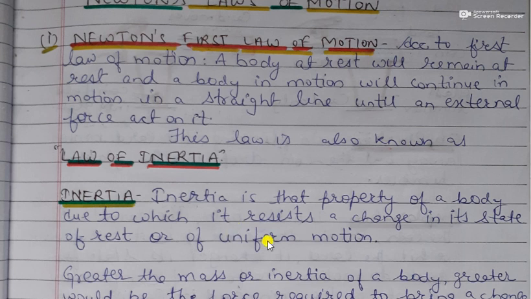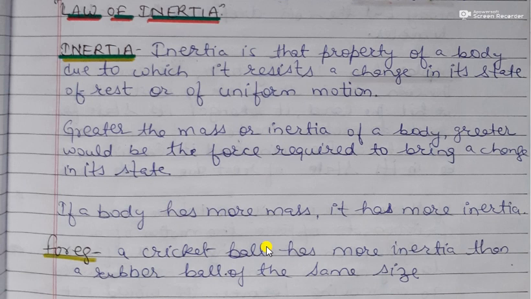Inertia depends on the mass of the body. If the mass of the body is greater, we have to apply greater force to bring a change in its state. So if a body has more mass, it has more inertia. So inertia is directly proportional to the mass of the body. Now students, suppose two suitcases are lying on the floor.